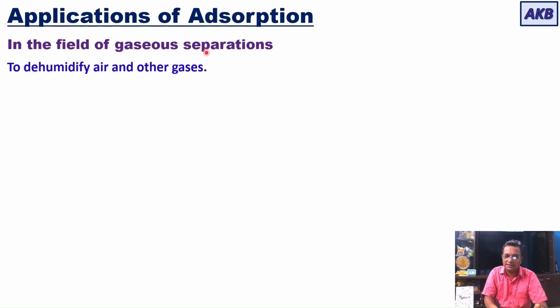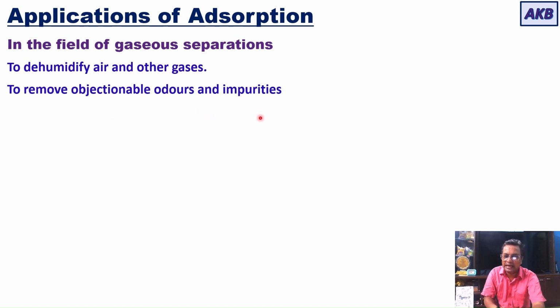In the field of gaseous separation, adsorption is also used to remove objectionable odors and impurities from industrial gases like CO2. If industrial gases like CO2 contain any objectionable components that give an undesirable smell or odor to the gas, you will be able to remove them by using adsorption.